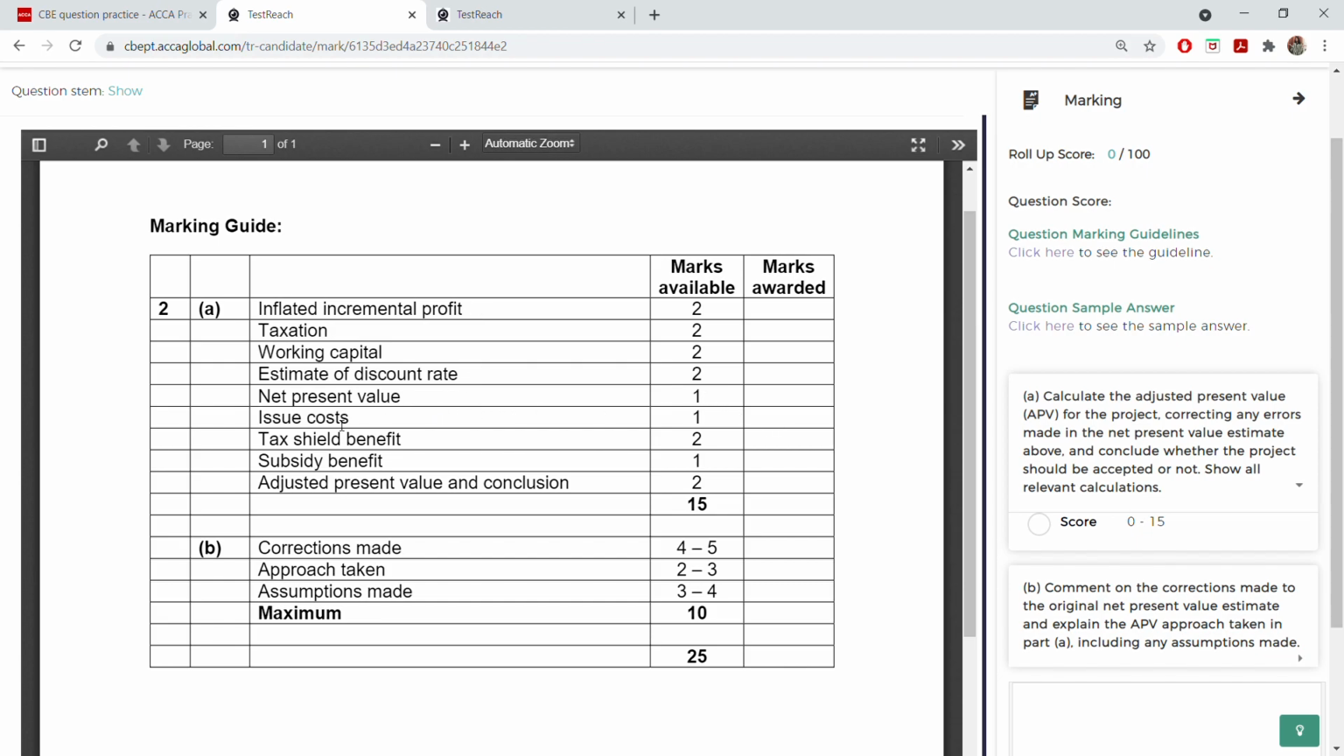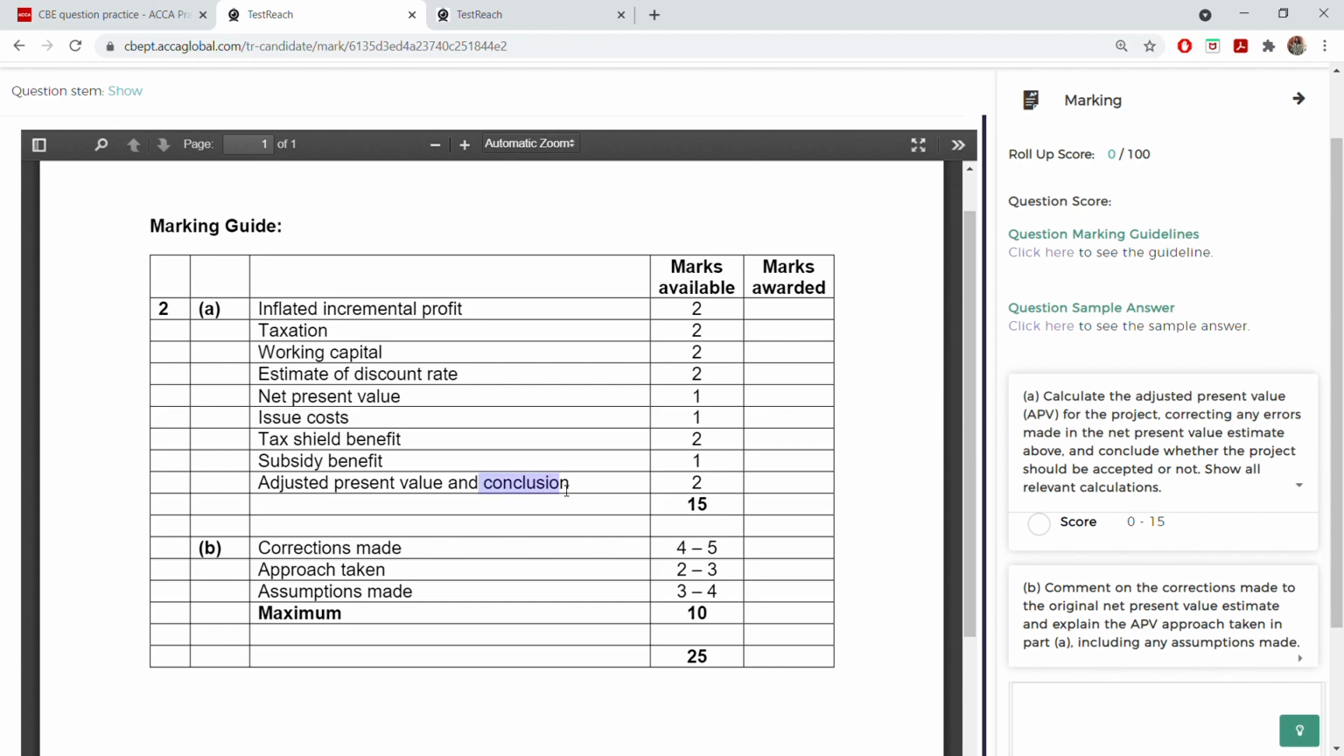Then coming to the adjusted present value, it starts from here: issue cost. 1 mark only for issue cost, because you just directly take 2/98 on that value, on the initial cost of capital, on your year 0 cash flow. Year 0 cash flow is the amount that you have to borrow. Tax shield benefit, 2 marks. Subsidy benefit, 1 mark, because tax shield has a lot more workings than subsidy benefit. That's why it's 2 marks and subsidy benefit is 1 mark. And then conclusion. That value is 1 mark and that conclusion is also 1 mark.